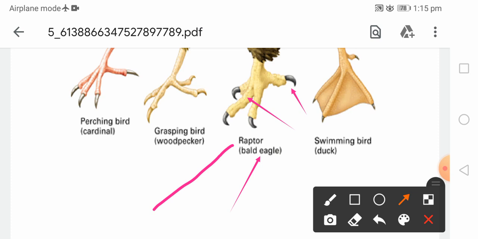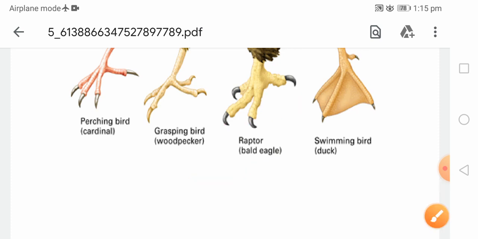So hind limbs generally have 4 toes, and the toes are extended with claws, or we can say the nail-like structure, which is known as the claws.